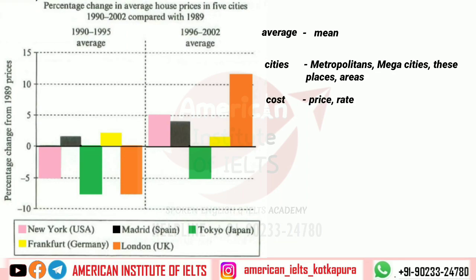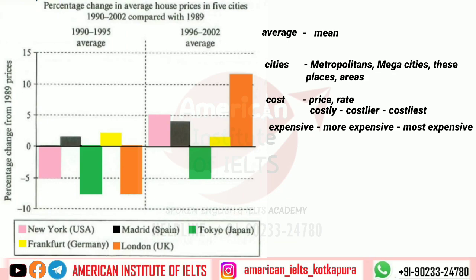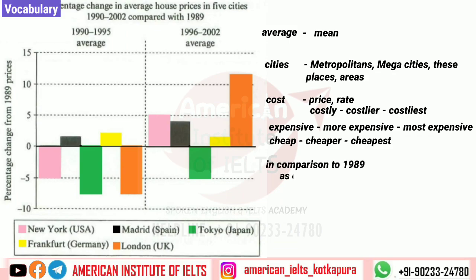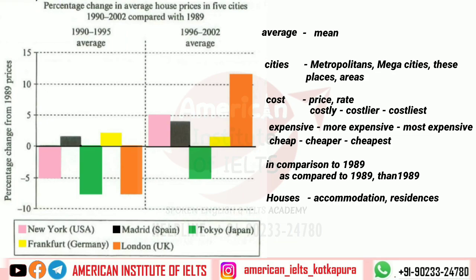We shall also be using comparatives: costlier, costliest, more expensive, most expensive, cheaper, cheapest. And for in comparison to 1989, I shall use as compared to 1989. And for houses, I shall use accommodation and residences, whereas dwellings can also be used.